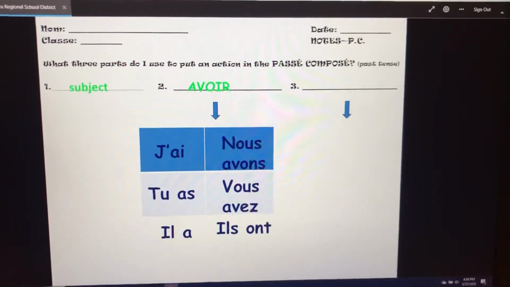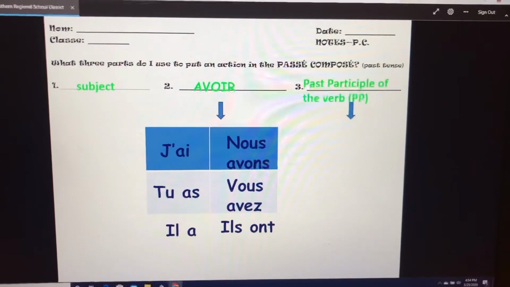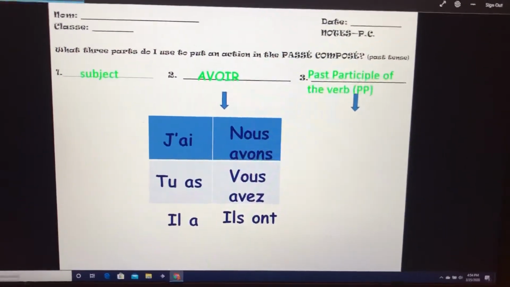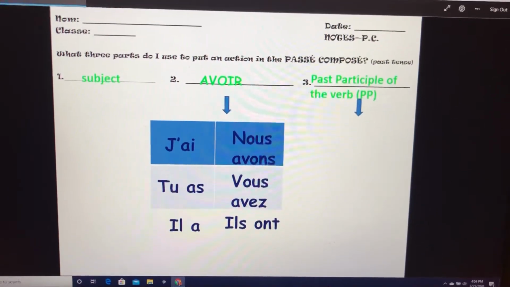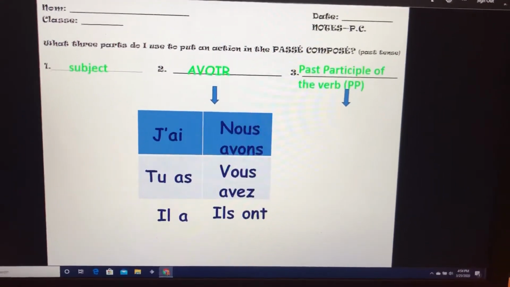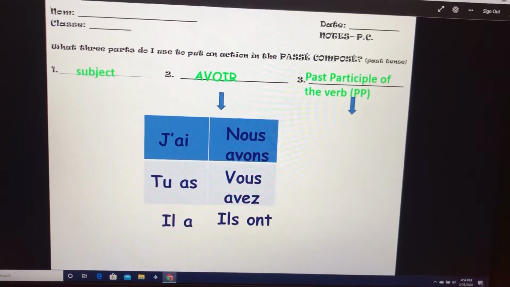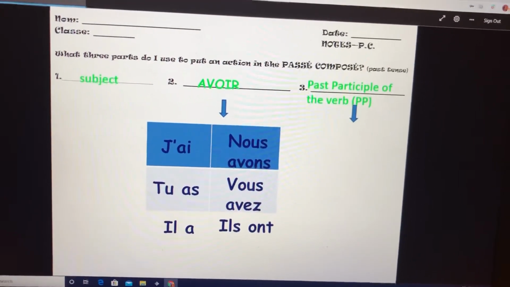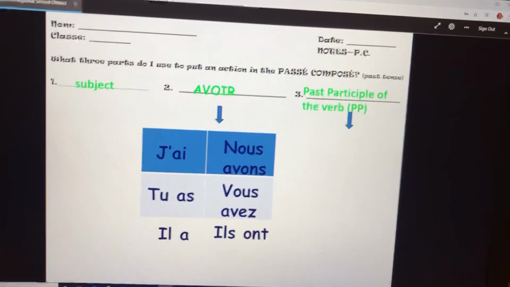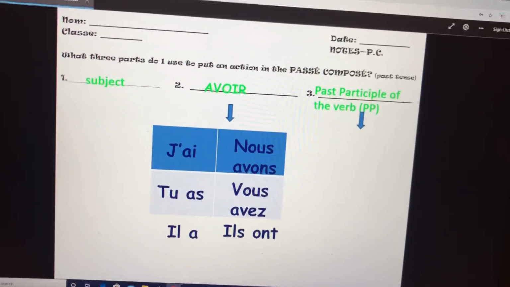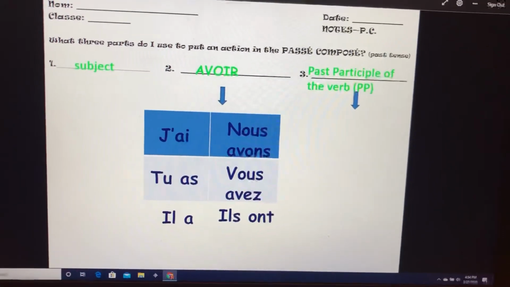And the third thing you need to put a sentence into the passé composé is what we call the past participle of the verb. I like to call this the PP, the participe passé. In English, it would be the words listened, talked, shopped, watched.